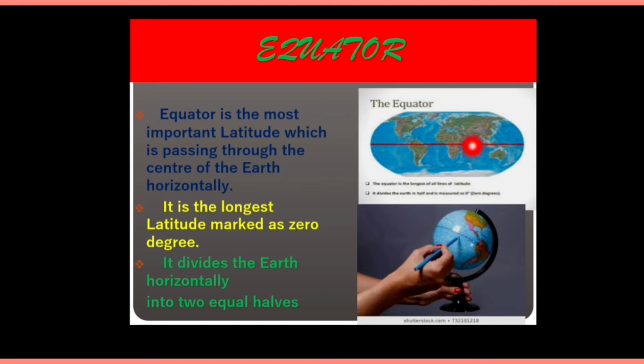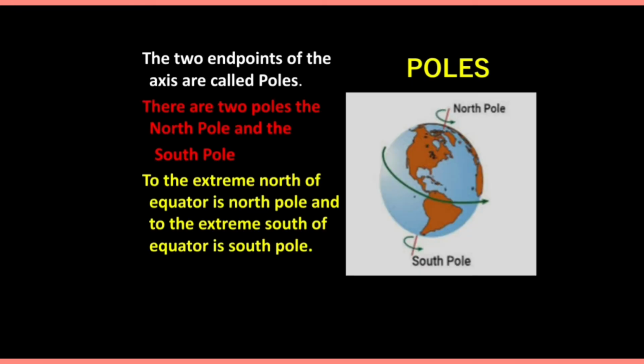Why it is the longest? Because it is passing through the center of the earth, and because of the shape of the earth, this part is the widest. So that is why this line is the longest. So this is about equator.